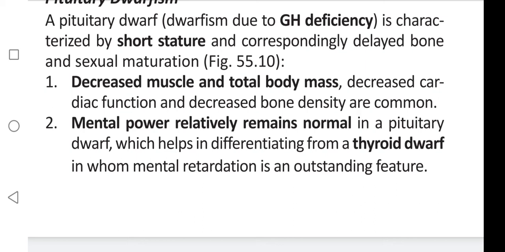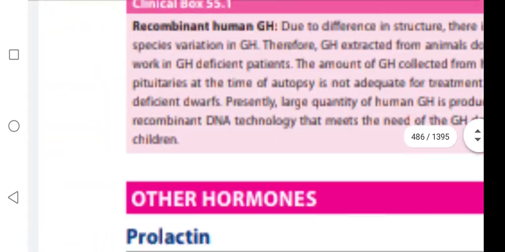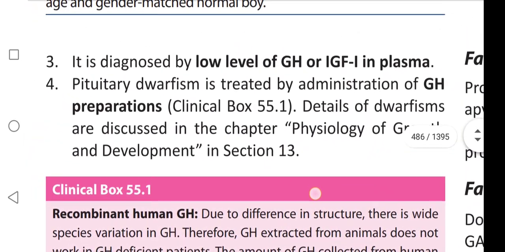Mentally they are normal like normal people, but in thyroid hormone deficiency, mental retardation is the main feature.